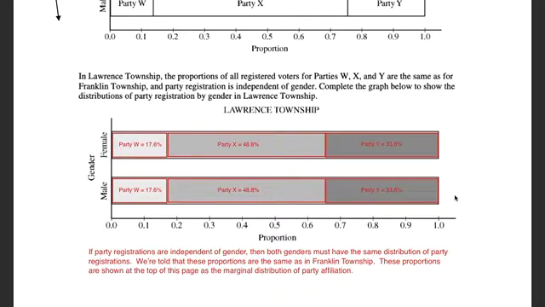So in this context, if party affiliation is independent of gender, literally you can see it now in the graph. What that means is that the party affiliations for Party W and Party X and Party Y have to be the same for both genders, knowing that a subject that is randomly selected as female or male has no effect on their party affiliation. And you can literally see it because the segments in these two bar graphs are the same.